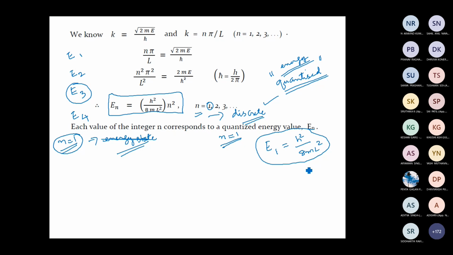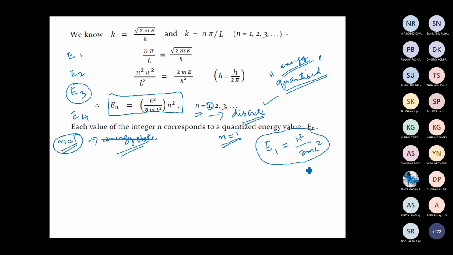Even in its lowest energy state, it will have some finite energy. And this finite energy is called the 0 point energy or the ground state energy. So the 0 point energy, or the ground state energy, is not equal to 0 for a quantum particle. This is another important difference between a classical particle and a quantum particle, or a quantum system and a classical system.